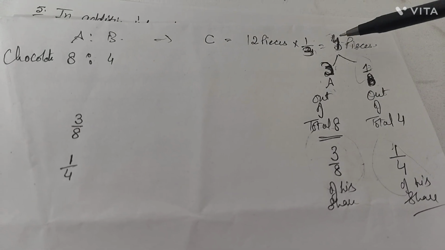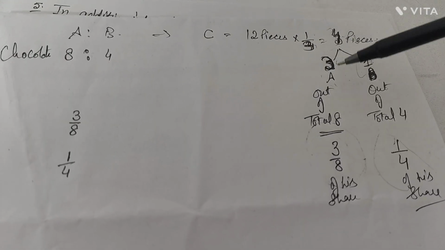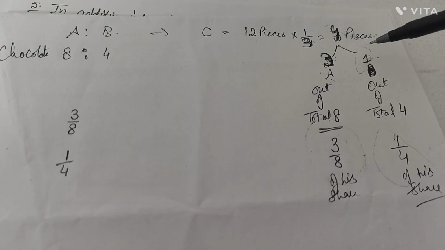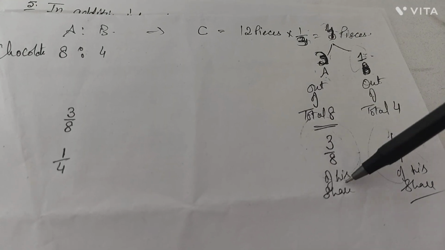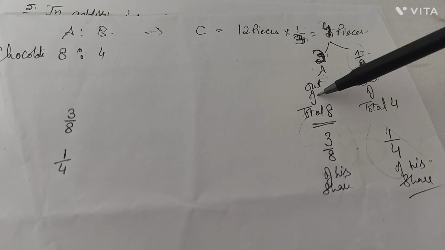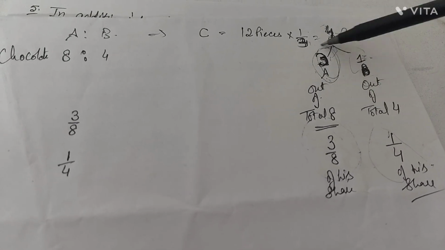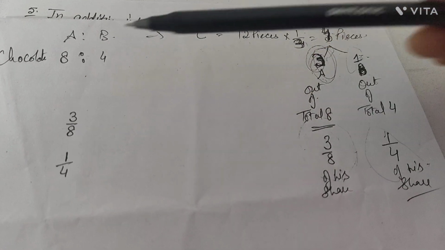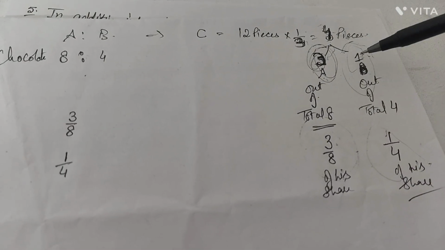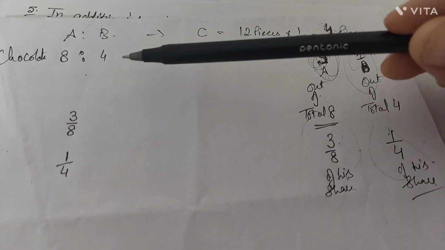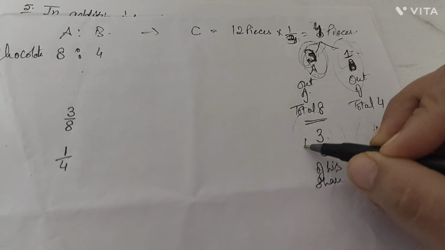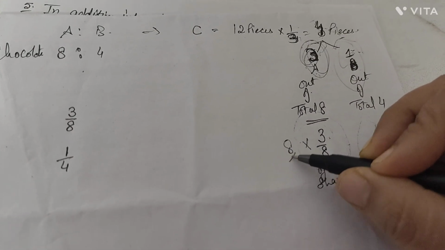Now see, for the total 4 pieces, A and B mutually sacrificing were 3:1. But from their share, how much were they contributing? A was contributing 3 pieces out of his share of 8. He was earlier getting 8. And how much was the sacrifice of B? That one piece out of his total 4 pieces.